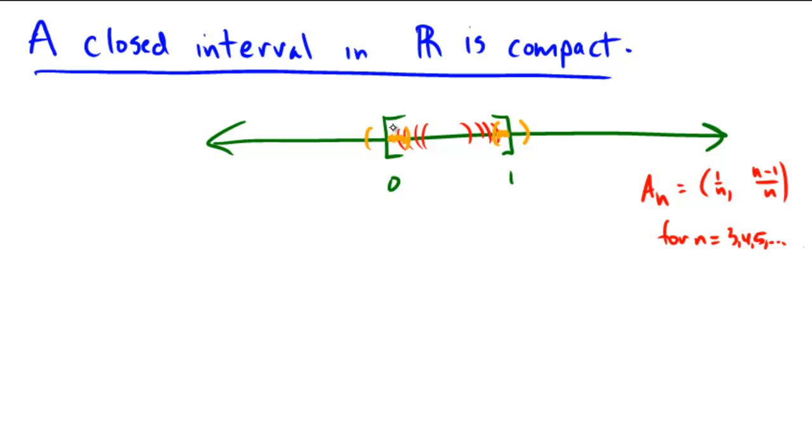Now keep in mind, this is not a proof that this closed interval is compact, because in order to do that, we would have to take an arbitrary open cover. And this was a specific type of open cover. But hopefully that gives you a little bit of insight into seeing why compactness is true about closed intervals and why it's not true about open intervals.